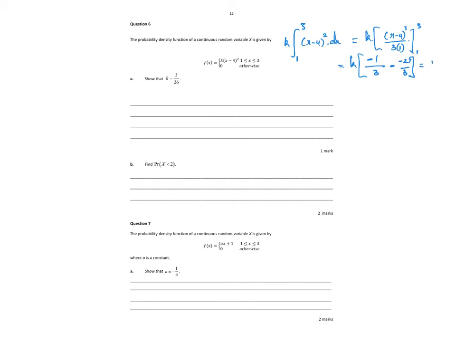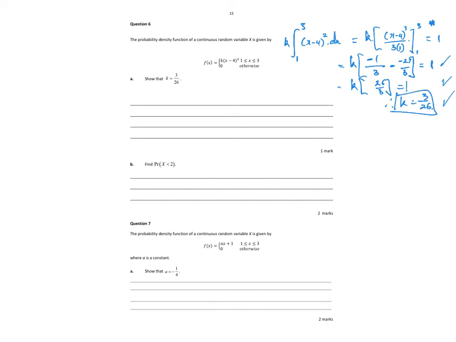That has to all equal 1, obviously, for it to be a probability density function. So I get k times -1/3 minus a minus is plus. So -1 plus 27 is 26 on 3 equals 1. Therefore, k is equal to 3 on 26, which is what we were looking for. Notice how I don't take any shortcuts. I work out every step. Okay, certainly can't get to a step like that and go, oh, look, k equals 3 on 26.